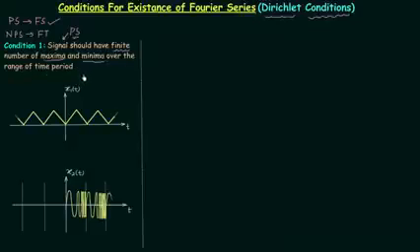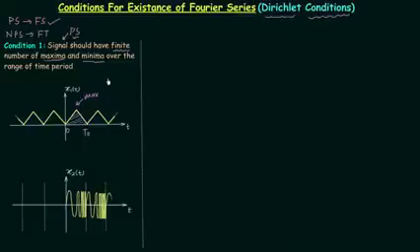The condition is very easy to understand. So let's see one example. Here signal x1(t) is given and the waveform you can see, and from the waveform we can easily find out the fundamental time period of the signal, T0. So this is the fundamental time period of the signal, and in this you can see there is only one maxima.